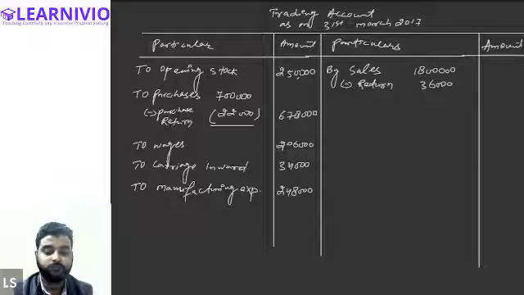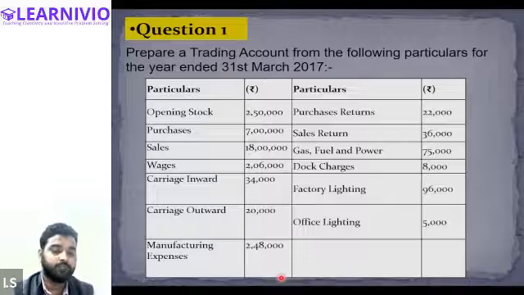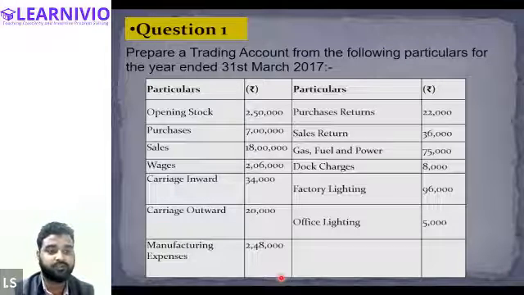2,48,000. Okay, let's move to the next point. Tell me, purchase return. We have already treated purchase return. Sales return is also treated.